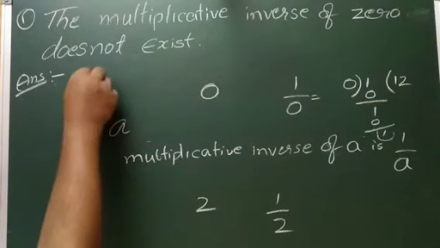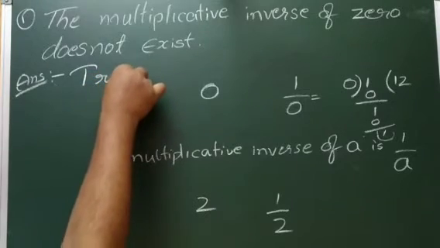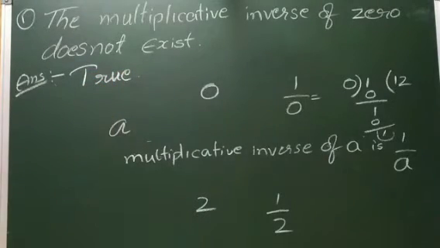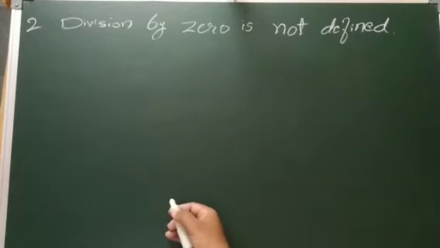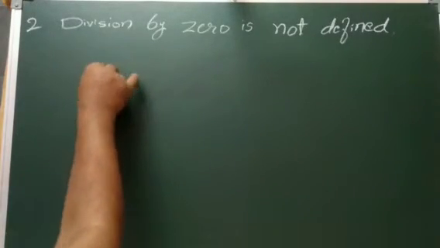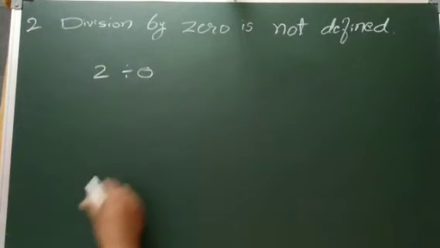So the question, the multiplicative inverse of 0 does not exist. The answer is true. Second question is, division by 0 is not defined. So what is the meaning of division by 0? It means you want to divide by 0. Suppose 2 divided by 0.